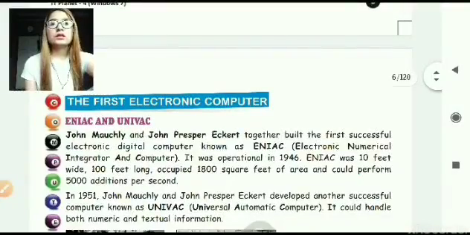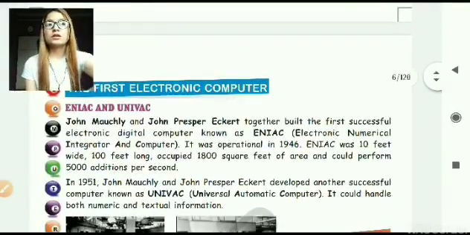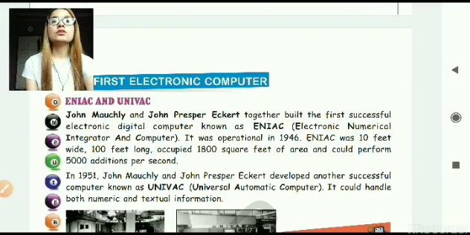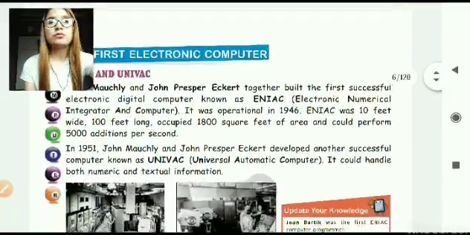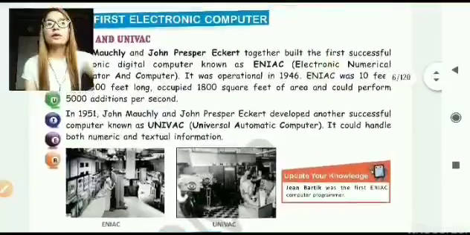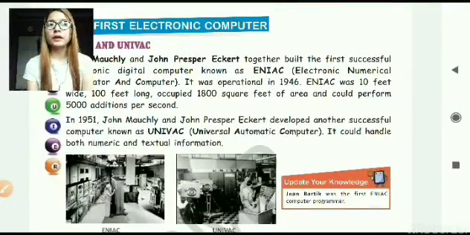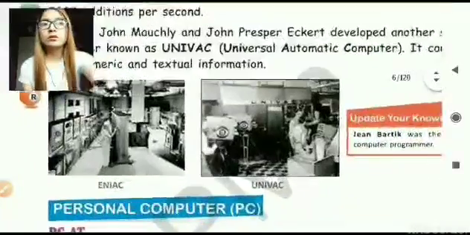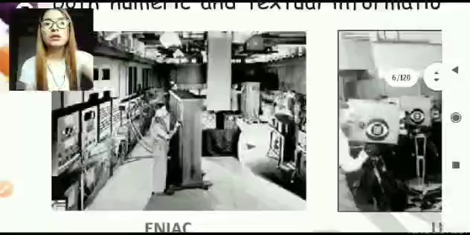Next we have the first electronic computer. Now this is the first fully electronic computer, ENIAC and UNIVAC, which were developed by John Mauchly and John Presper Eckert. Together they built the first successful electronic digital computer. ENIAC's full form is Electronic Numerical Integrator and Computer, and UNIVAC's full form is Universal Automatic Computer. The ENIAC computer was 10 feet wide, 100 feet long, and occupied 1800 square feet of area, and could perform 5000 additions per second. You can see here in the picture, this one is ENIAC.